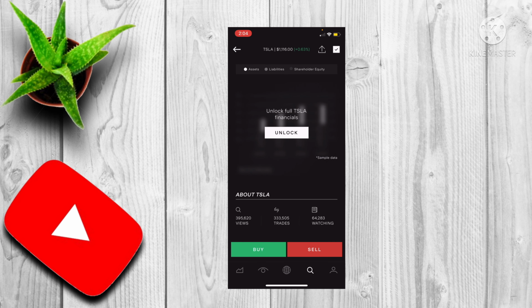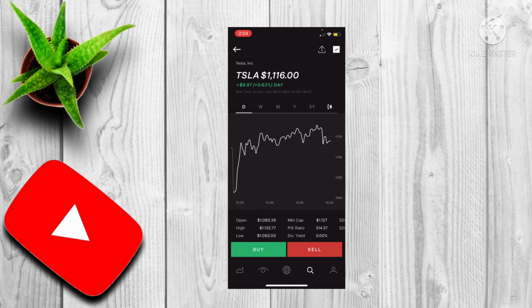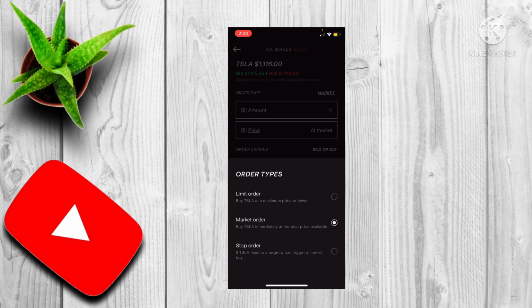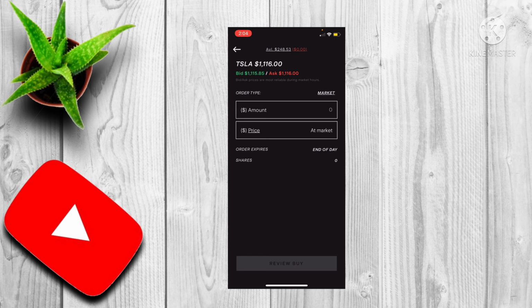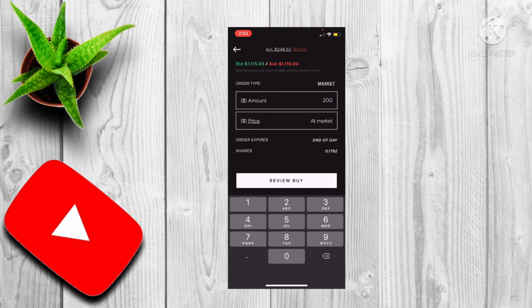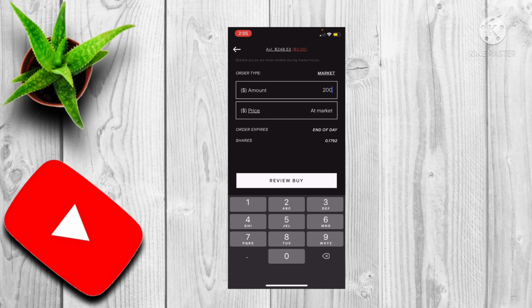So in this case, if you want to buy this Tesla stock, we go ahead and click on buy. As you guys can see, there are different order types which you can choose from. So let's just say we click on market order. And over here, now let's put in the amount of Tesla stock which you want to purchase. As you can see, currently we've got $248 available. So let's just say we're going to buy $200 worth of Tesla stock. Then you click on price, it says at market. And finally, it shows you the number of shares which you'll be getting. So in this case, with 200 USD, you'll be getting 0.1792 Tesla shares.